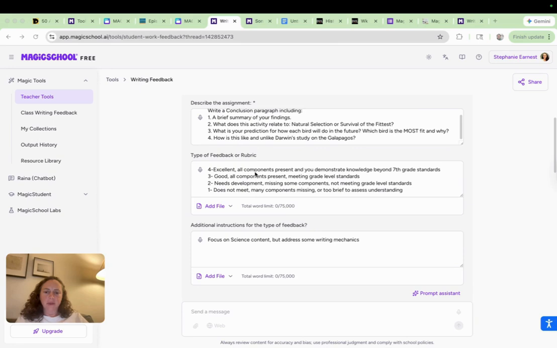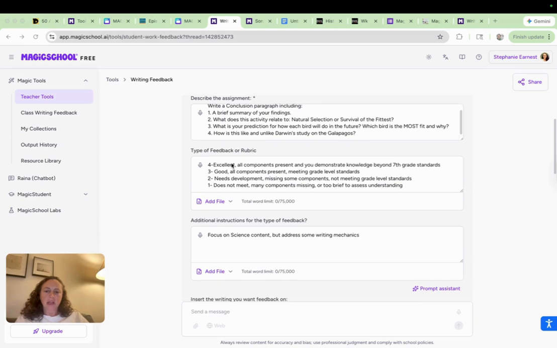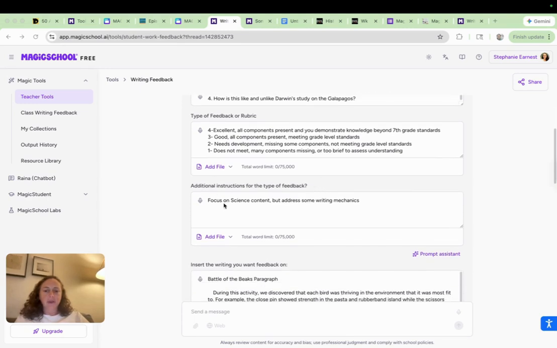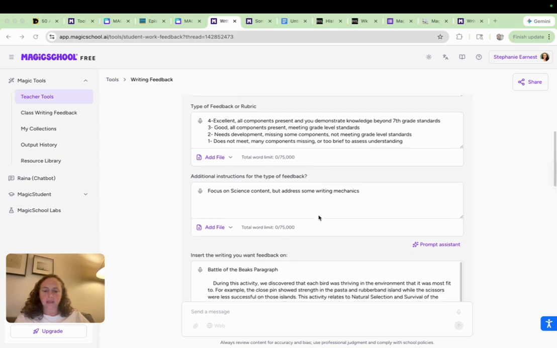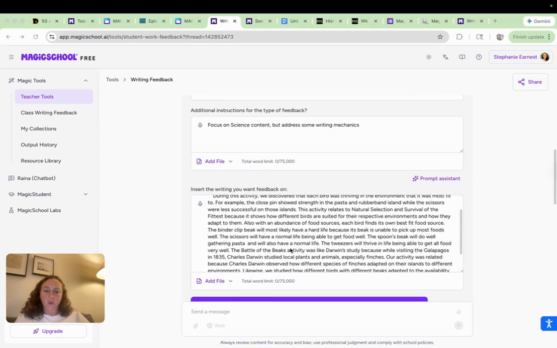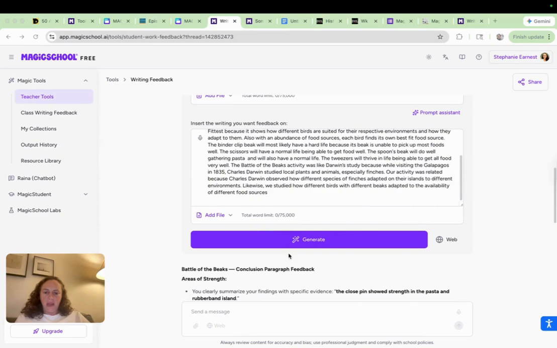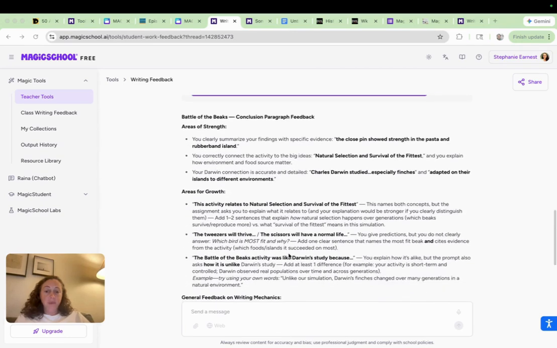And I feel like as I'm using this, I would like to maybe still tweak this area, but I put in what would be like an excellent rating, good, needs development, or does not meet. And I just basically tried to briefly describe meeting standards, exceeding standards. I also put that I wanted my feedback to be focused on the science content, but to also address some writing mechanics. So I copied and pasted one paragraph here, and then it gave me pretty detailed feedback,